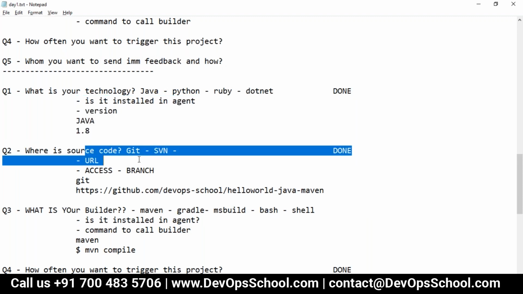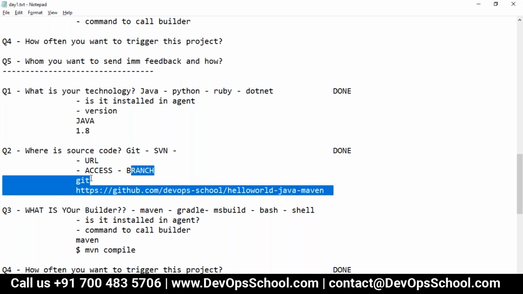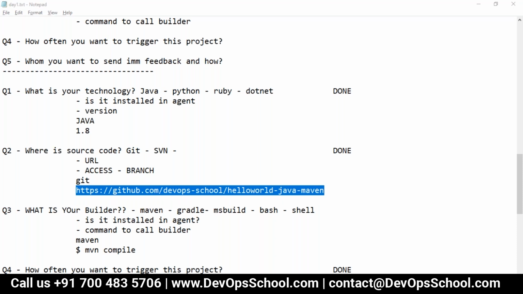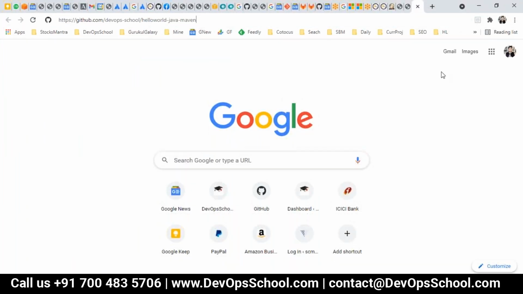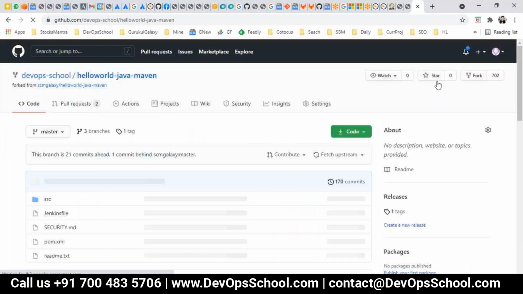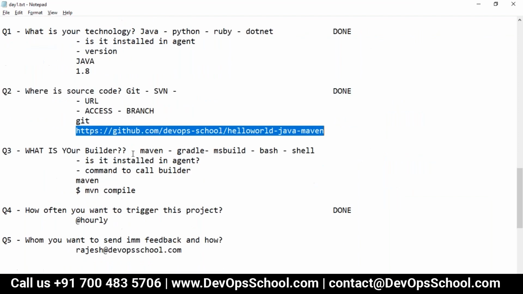Where is the source code? It's in Git. Where is that in Git? What is the password, user ID, and all stuff like that? So this is the source code you have here. See, this is the source code. This is a Maven based project. There's a pom.xml here. This is the source code.